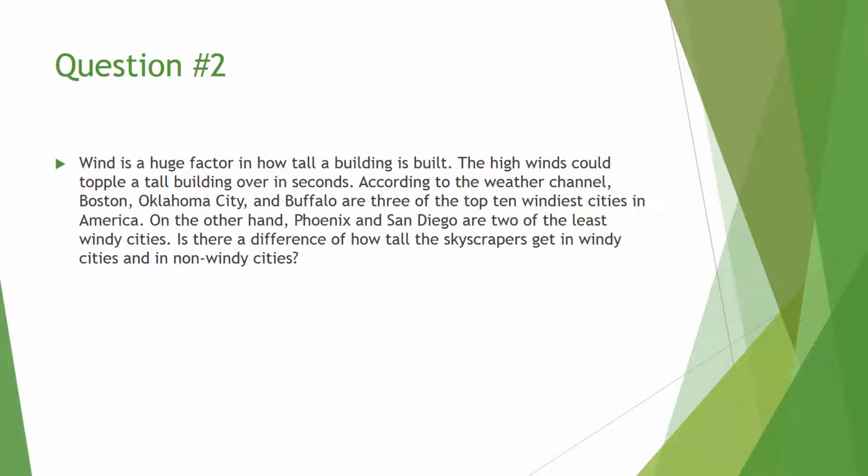Question 2 is about wind. Wind is a huge factor in how tall a building is built. The high winds could topple a building over in seconds. According to the Weather Channel, Boston, Oklahoma City, and Buffalo are 3 of the top 10 windiest cities in America. On the other hand, Phoenix and San Diego are 2 of the least windy cities. Is there a difference of how tall the skyscrapers get in windy cities and non-windy cities?